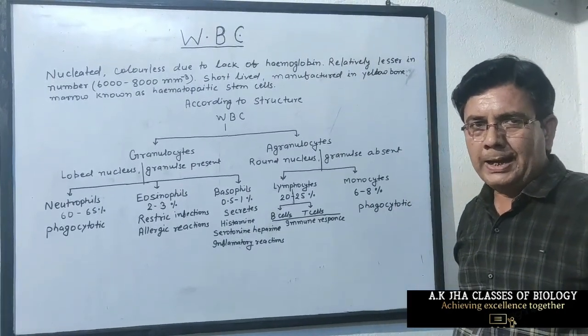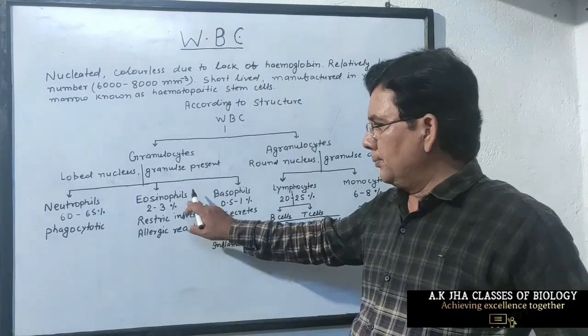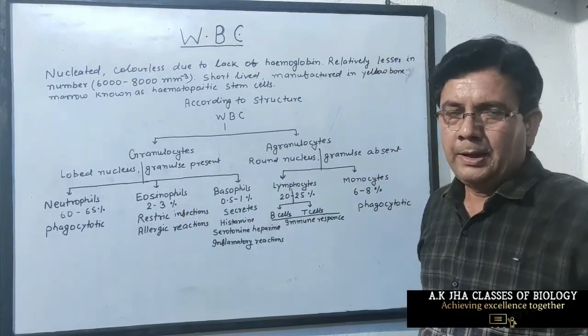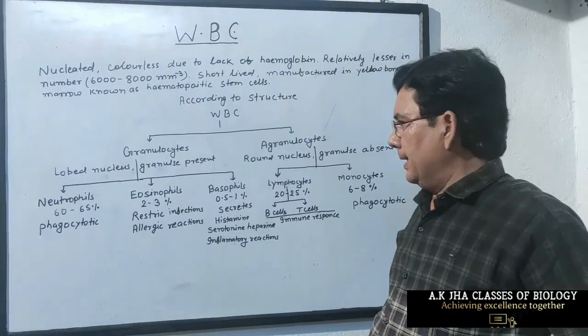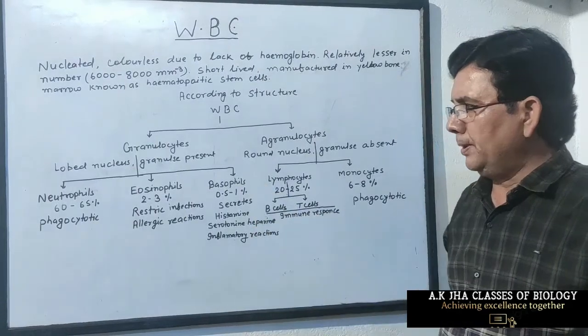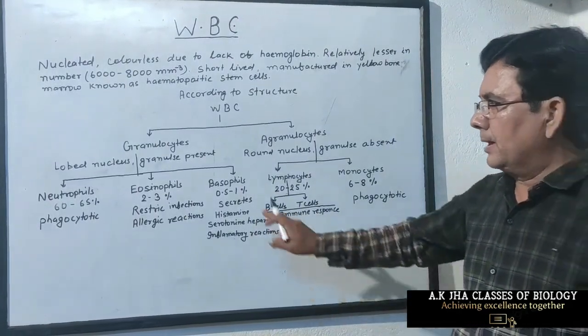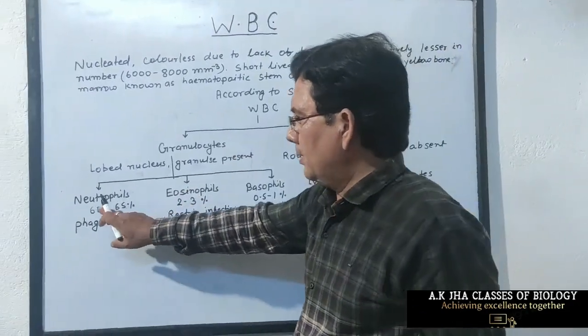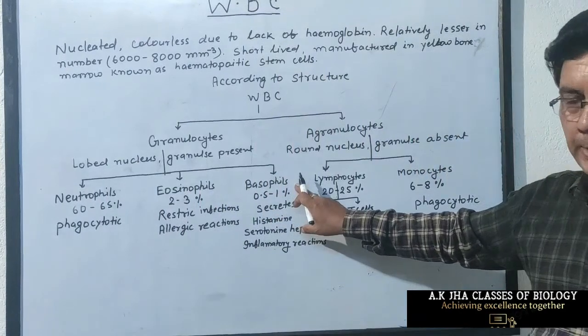When stained by acidic stains, they are called eosinophils or acidophils. And when stained by basic stain, they are called basophils. So according to the staining property, granulocytes are of three types: neutrophils, eosinophils, and basophils.